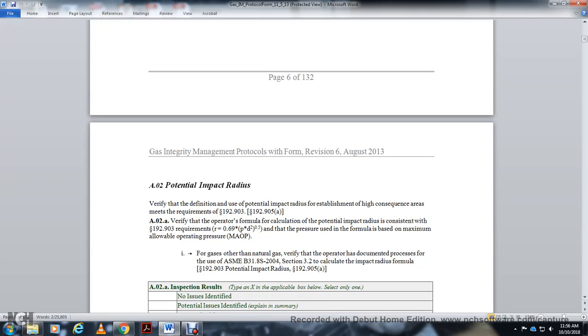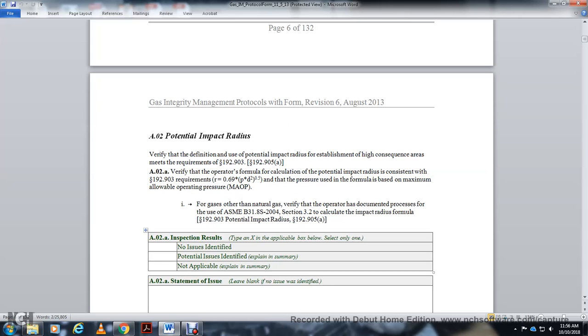AO2A, verify that the operator's formula for calculating the potential impact radius is consistent with the statute 192.903 requirements: radius equals 0.69 times p times d squared, to the 0.5. The pressure for the formula is based on the maximum allowable operating pressure. For gases other than natural gas, verify the operator documents use of ASME B31.8S-2004 section 3.2 to calculate the impact radius formula of statute 192.903, potential impact radius, and 192.905A.